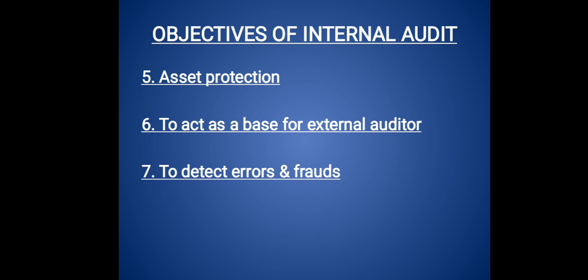Then the next one, to act as a base for external auditor. So it is the external auditor who gives whether accounts are of true and fair view or not, okay. So internal auditor, what he does, he filters the financial statements, okay. If mistakes are found, then he tells beforehand about the mistake. If external auditors give a statement saying that your company is not using your money properly to the shareholders, at that time the shareholders will lose hope in the company, okay.